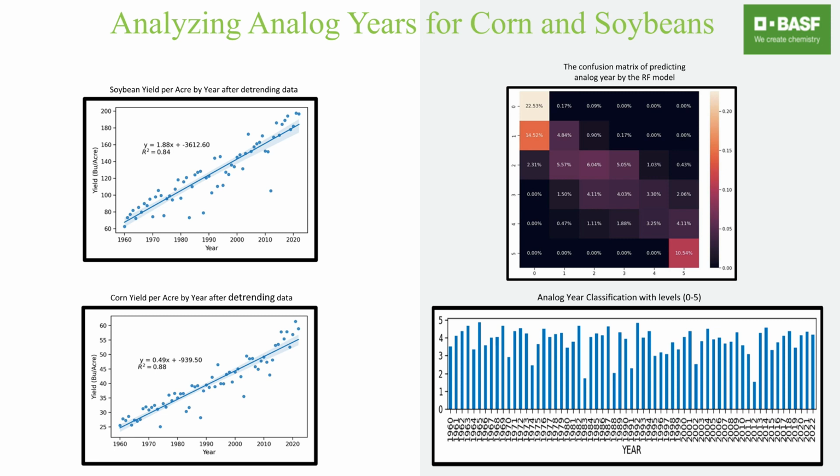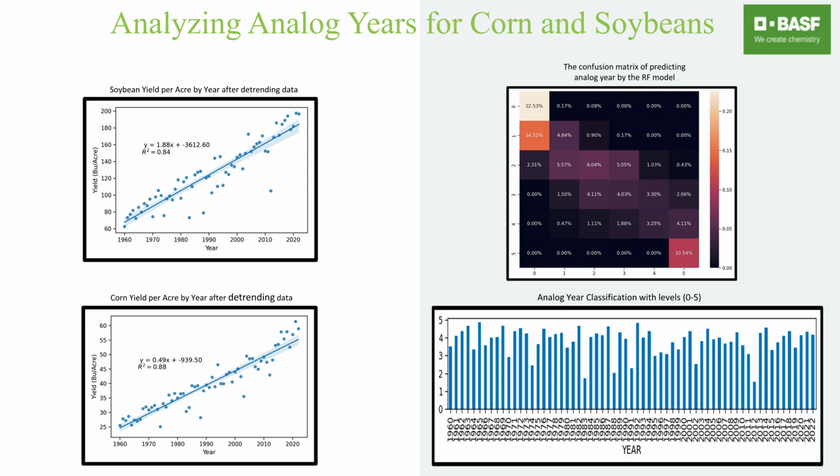With the detrending completed, we then obtained and processed climate information, including temperature, precipitation, and solar radiation, from open source datasets furnished by the US Department of Agriculture and NASA, and fed it into our model along with detrended yield to classify analog years, which are years that are simply like previous years.